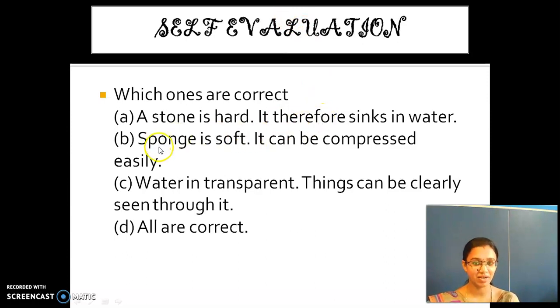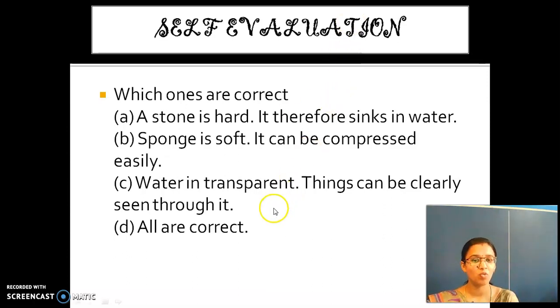Coming to the second statement: sponge is soft, it can be compressed easily. Is this statement correct or wrong, children? Yes, this statement is also correct. The sponge is a soft material, it can be compressed. Why are we able to compress it? Inside the sponge, many pores are there, that is, many holes are there. What is inside those holes? It is filled with air. That is why we are able to compress the sponge.